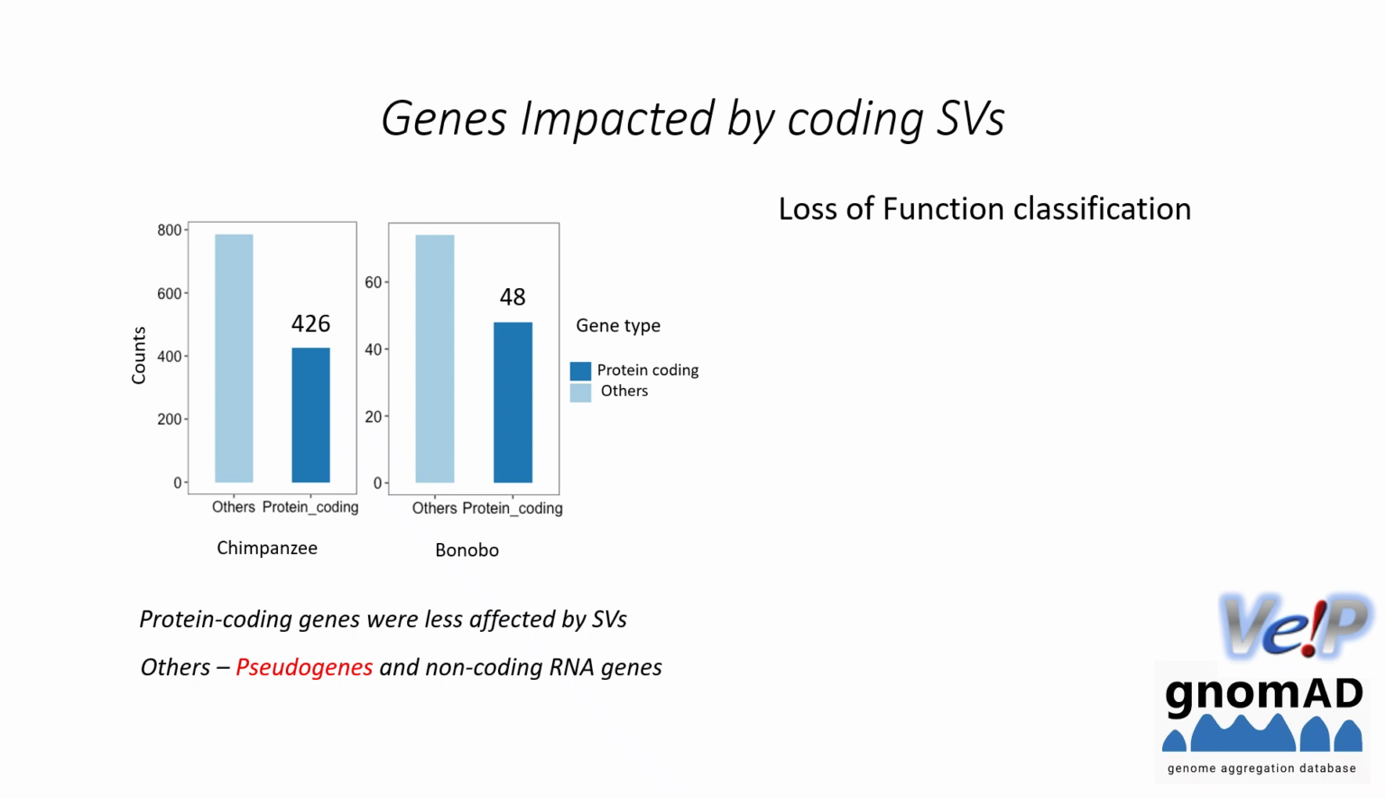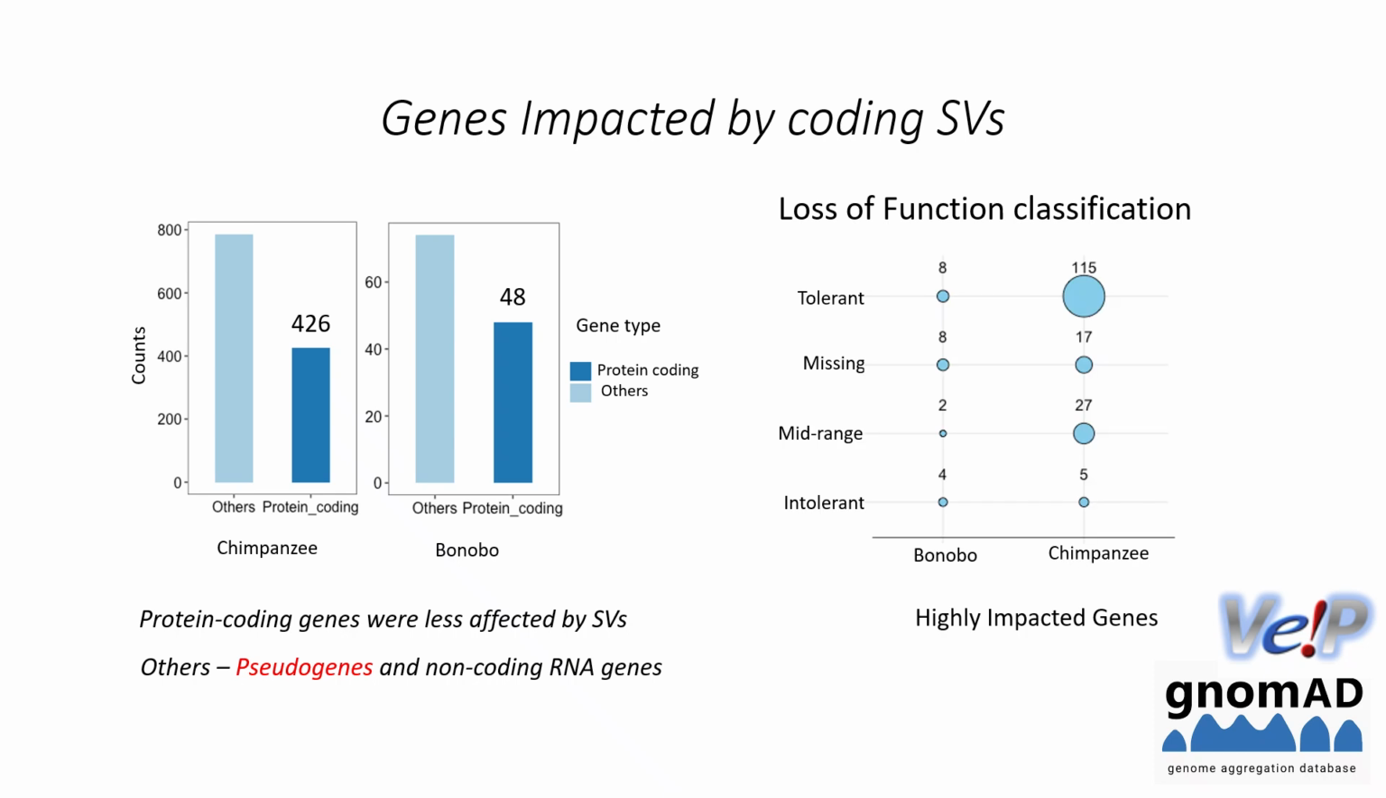Structural variants which reside in or disrupt the coding regions usually lead to transcript ablation, feature truncation, or in-frame deletion, so that might lead to loss of function. We did some loss of function classification for the genes which were highly impacted by structural variants.